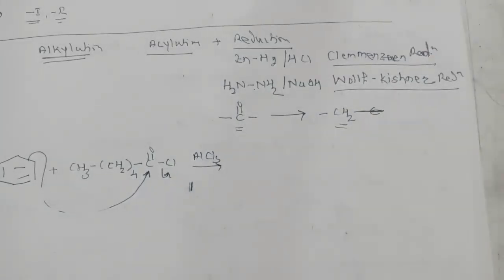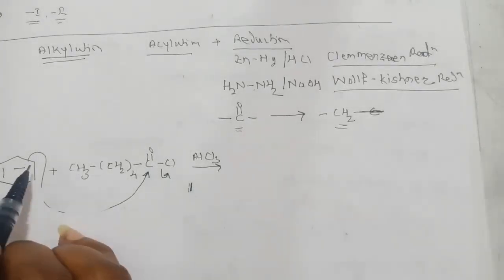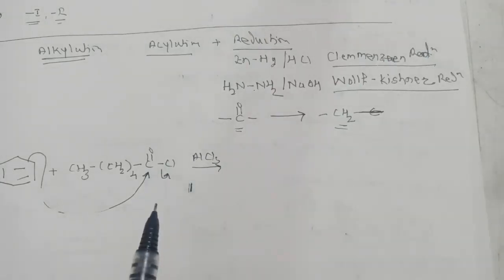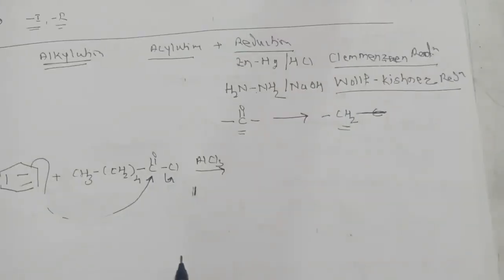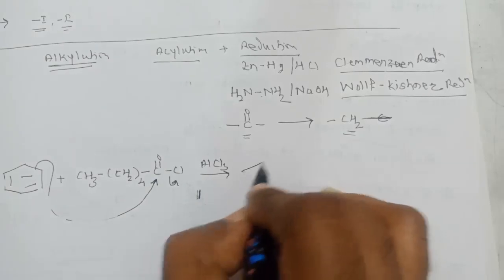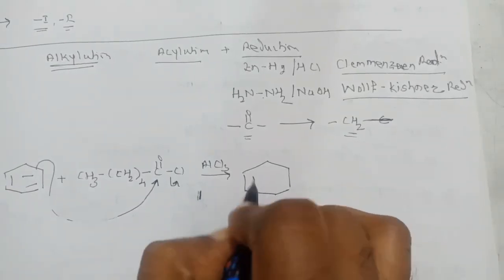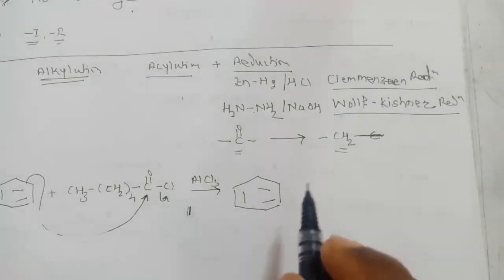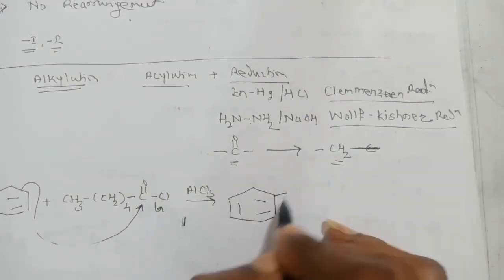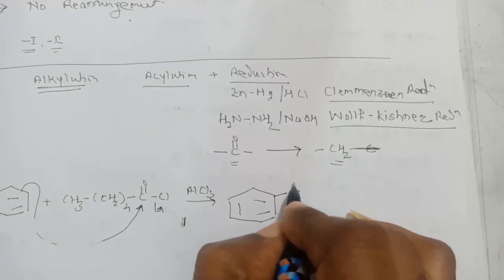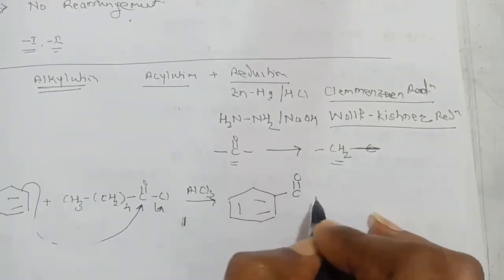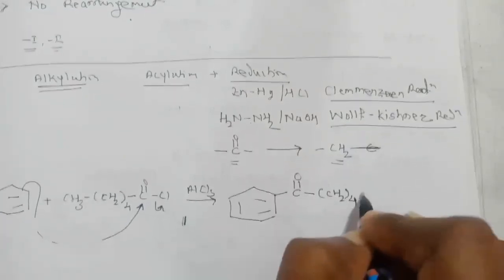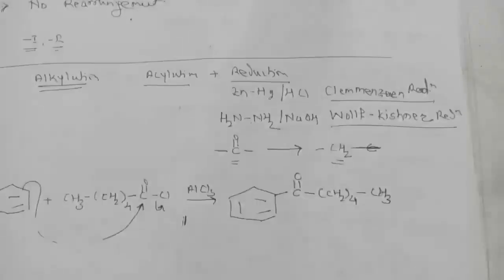The pi bond of benzene attacks the carbonyl carbon, because it is electron deficient, and Cl minus leaves. We saw the mechanism just now. After sigma complex formation and aromatization, we get the product. Benzene forms a bond with the carbonyl carbon, while the remaining R group stays as it is, CH2 four times and CH3.